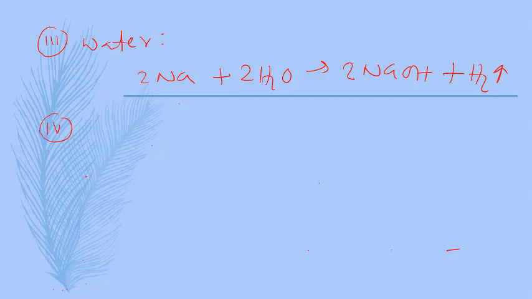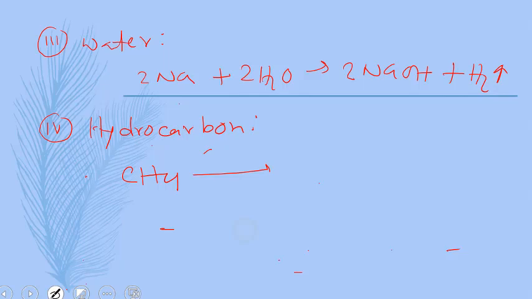Number 4, from hydrocarbon. Hydrocarbon methane with catalyst and heat can produce hydrogen.